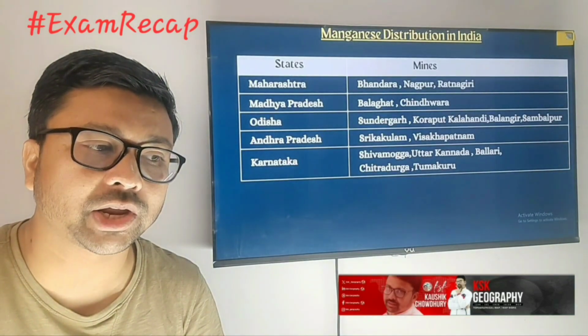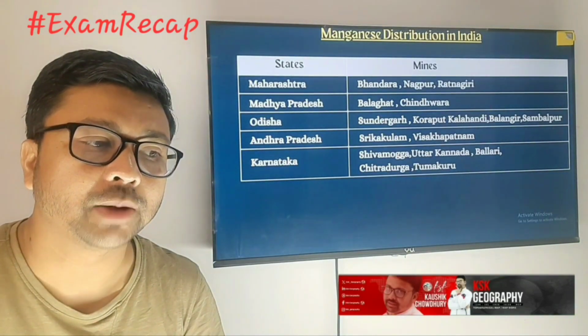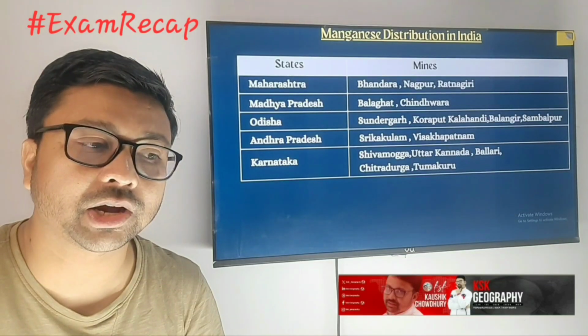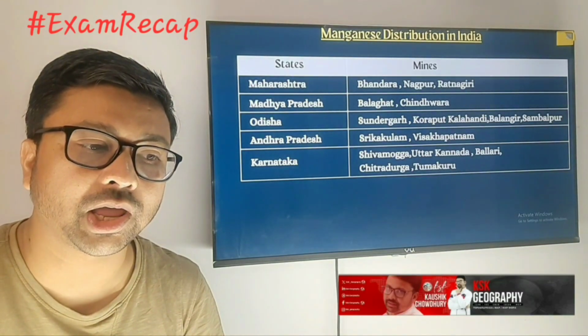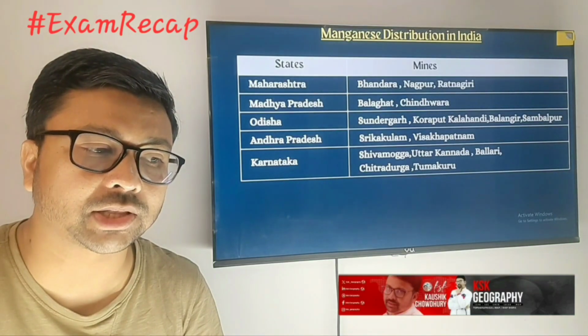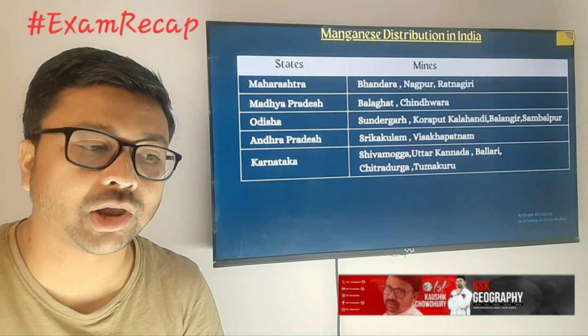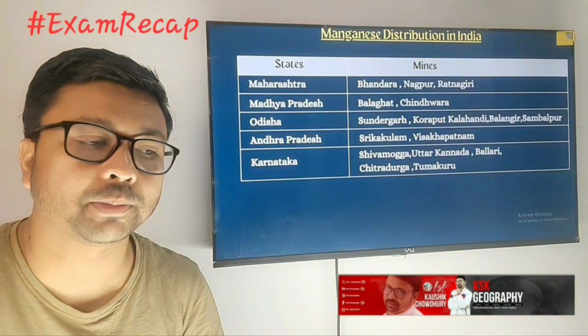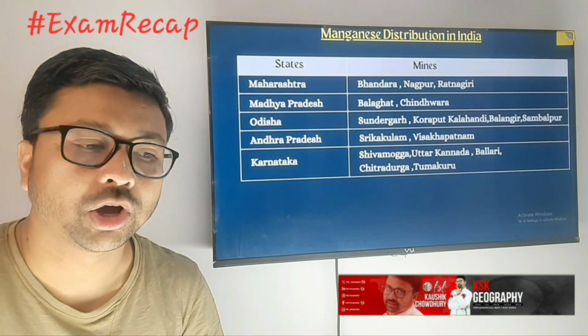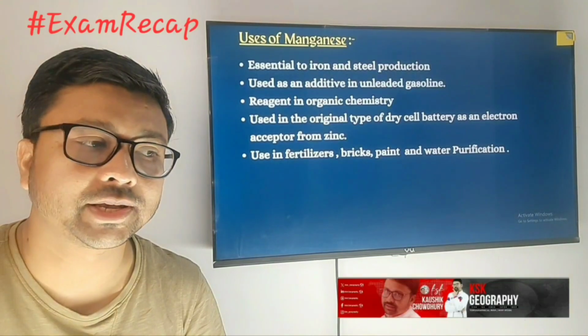Which are the places? In Maharashtra we are getting it in Bhandara, Nagpur and Ratnagiri. In Madhya Pradesh we are getting it in Balaghat and Chhindwara. In Odisha we are getting it in Sundargarh, Koraput and Kalahandi. In Andhra Pradesh we are getting it in Srikakulam and Visakhapatnam. In Karnataka we are getting it in the Shimoga, Uttara Kannada, Bellary, Chitradurga and Tumkur mine fields. So those are the places.